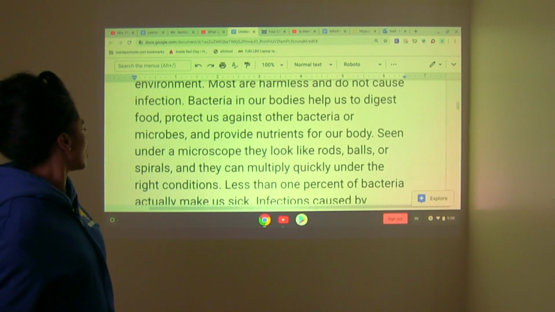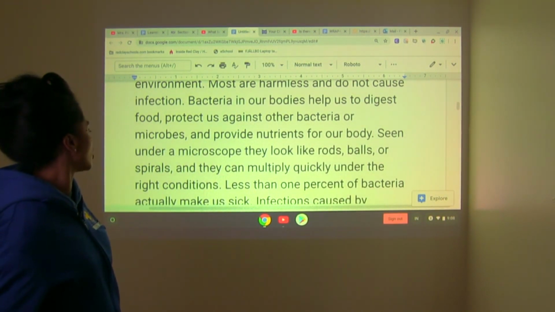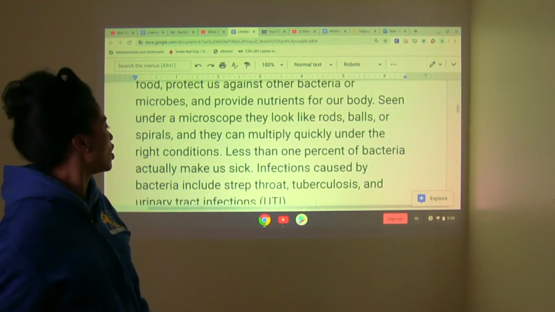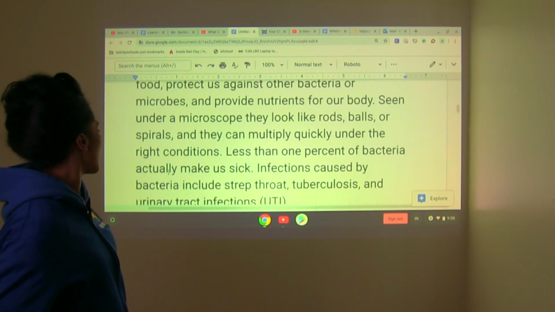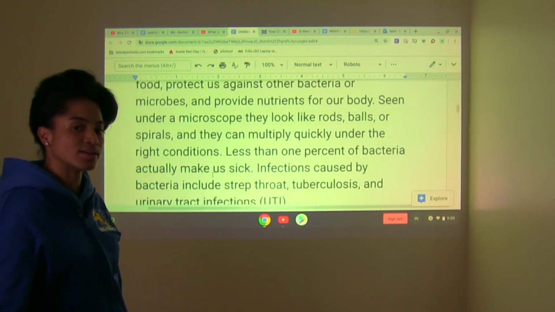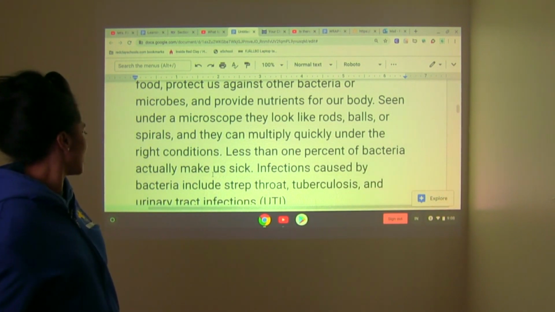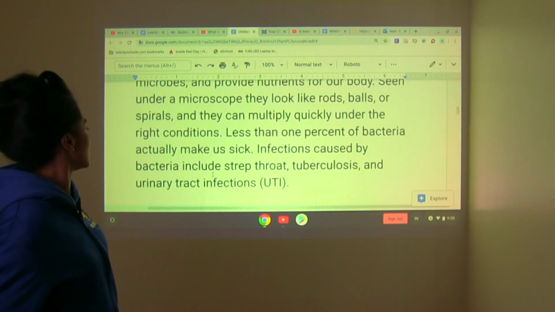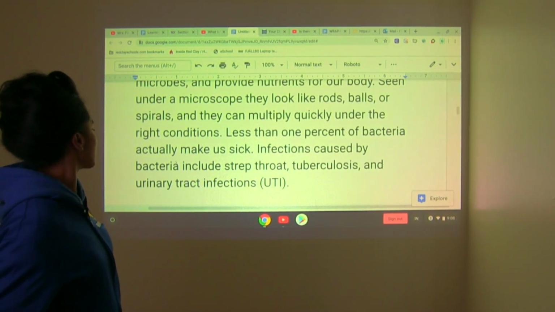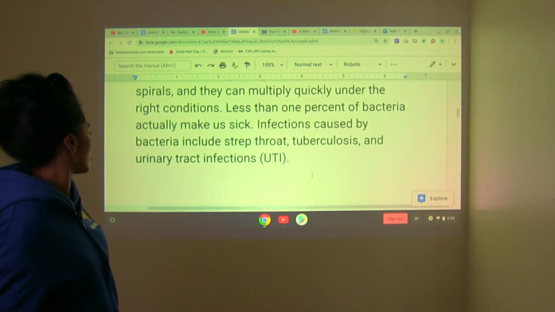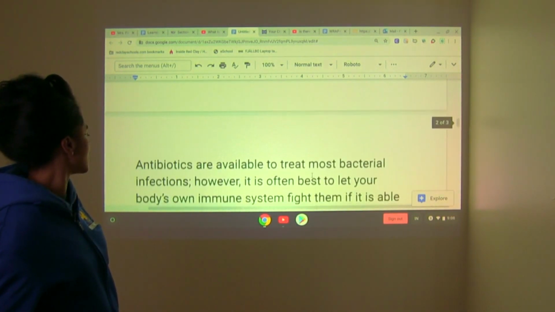Seen under a microscope, they look like rods, balls, or spirals, and they can multiply quickly under the right conditions. Less than, check this out, 1% of bacteria actually make us sick. Less than 1%. Infections caused by bacteria include strep throat, tuberculosis, and UTI, also known as urinary tract infection. All right, so that's just a snapshot.